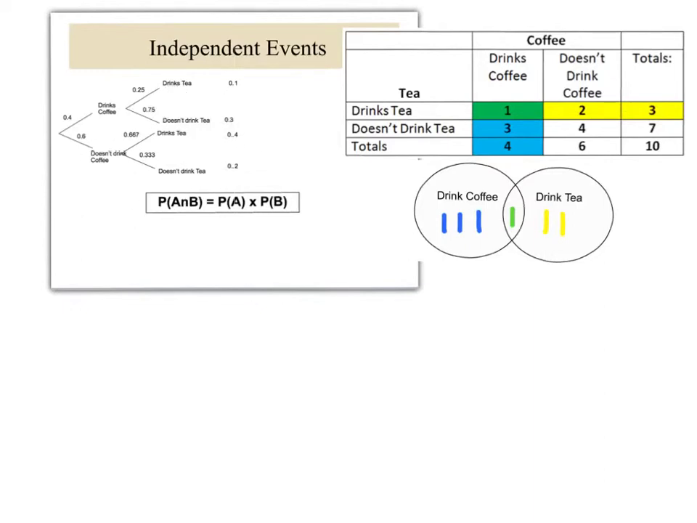Otherwise, whether we have drunk coffee or not would not affect the rate of drinking tea. We'd have an even split through this pair of branches and through this pair of branches as each other. They'd be the same. But we can see that it's not. Now, in terms of this rule here, we look at the actual absolute crossover of the two events occurring, coffee and tea. And from our diagram here, it's 0.1. And from our table here, where the absolute data lies, it's also 0.1.